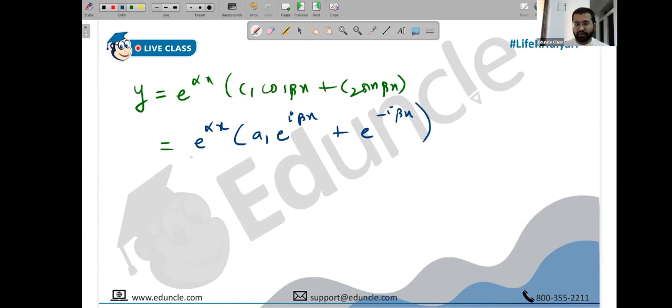Only to feed your curiosity, people, why this is correct, we can immediately learn the reverse engineering process. I'm going to go from here to here. Let's write this term first. Take e raised to alpha x inside. What will you get? e raised to alpha x plus i beta x, correct? Plus e raised to alpha x minus i beta x, correct? I'm just taking e raised to alpha x inside, people. x raised to a into x raised to b is x raised to a plus b. Sir, where did A2 go? Oh, A2 is there, right? A2 is also there, people.